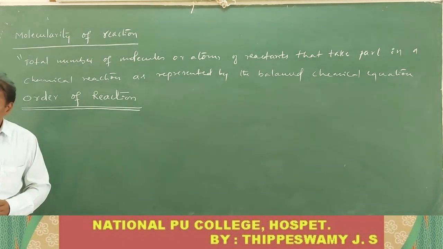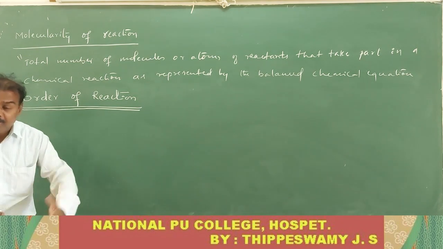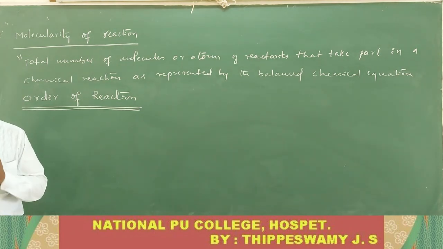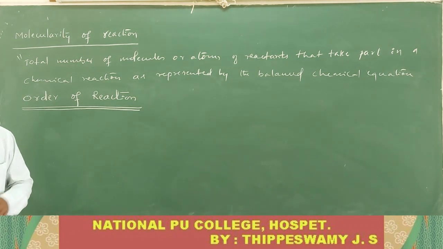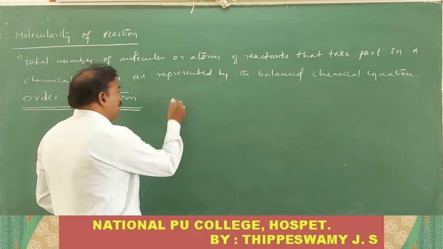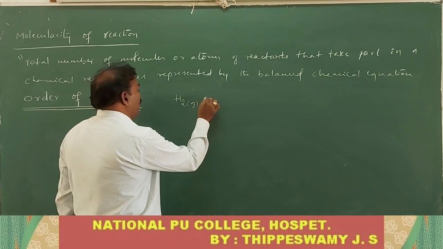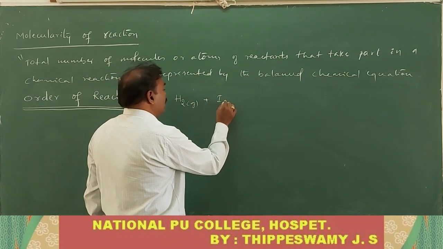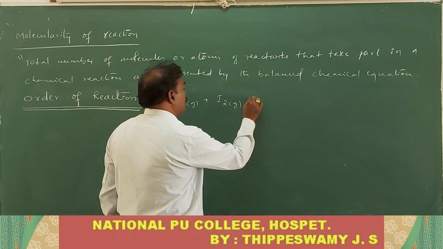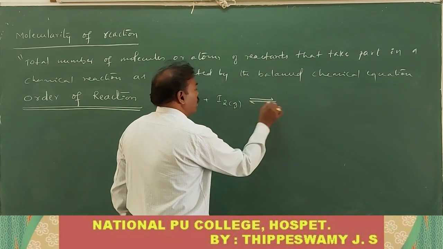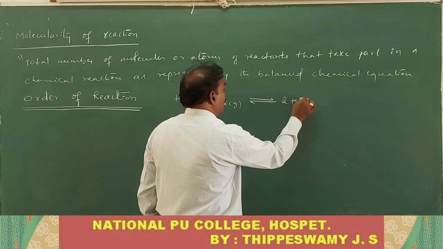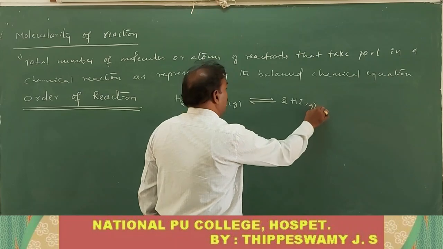First of all, what is this order of the reaction? I am giving you one example: hydrogen gas combining with iodine gas gives rise to the product, 2 moles of hydrogen iodide gas.